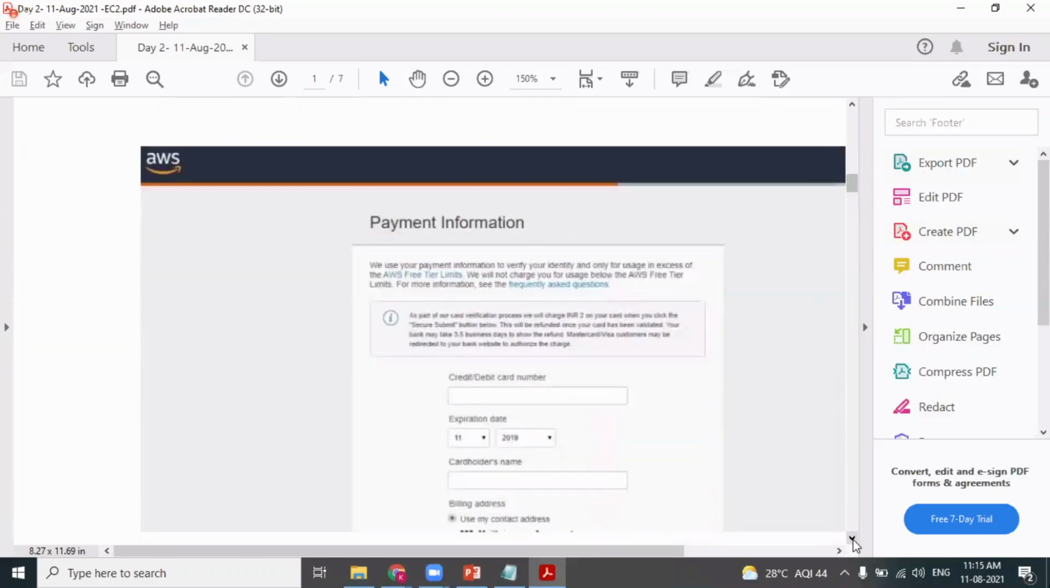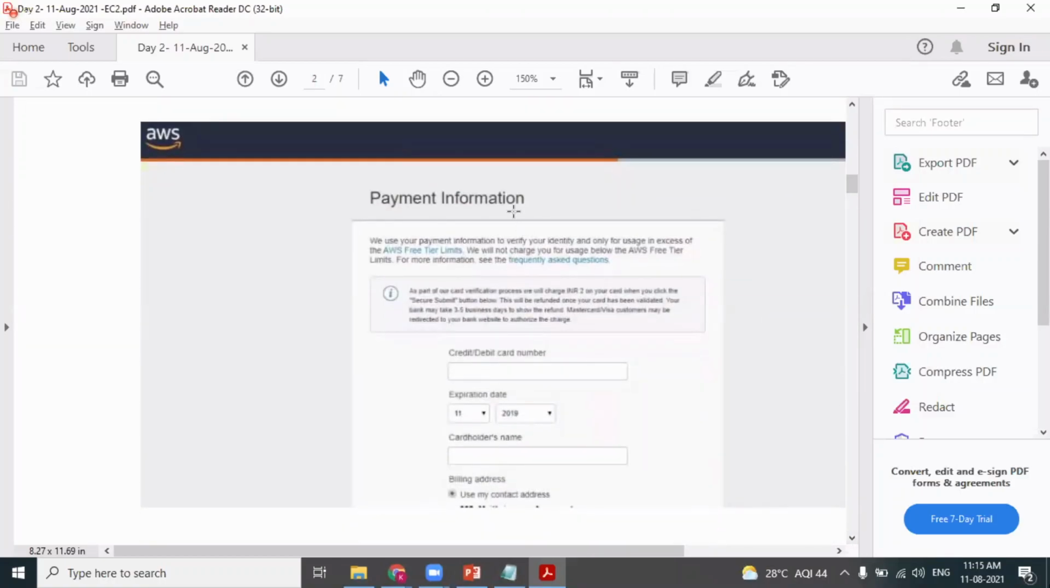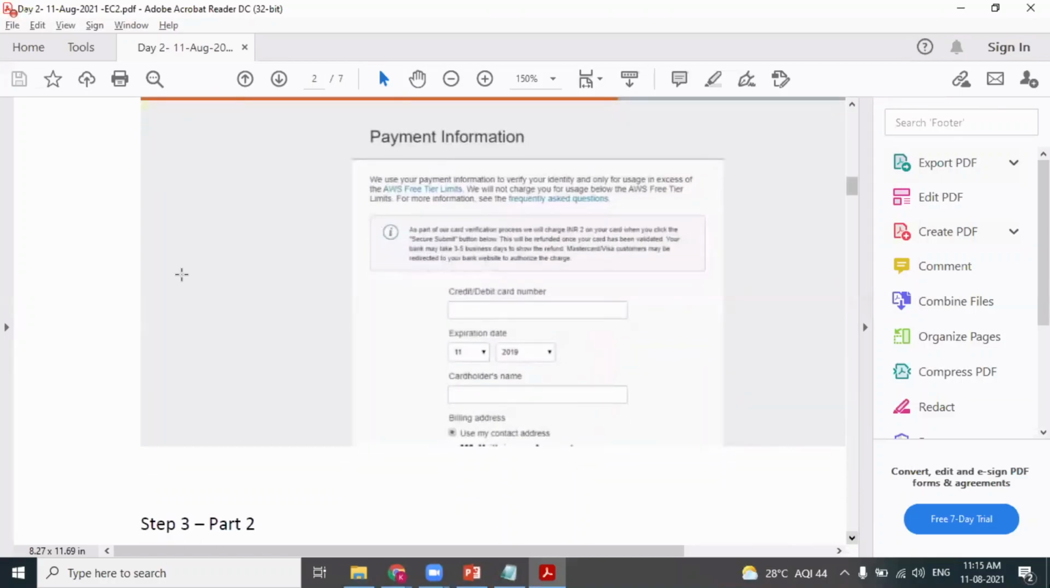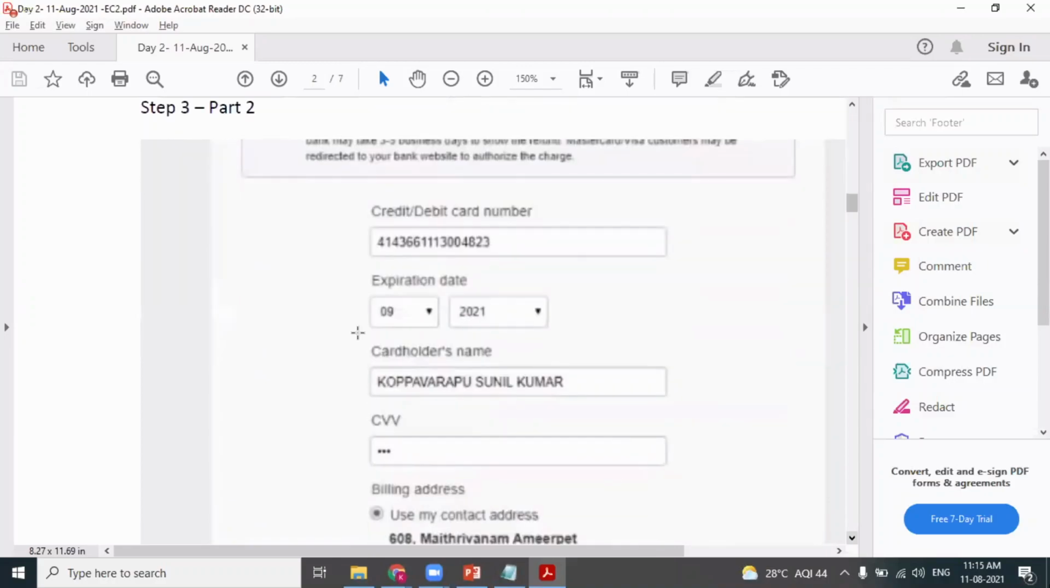Step 3, payment information. It will ask you to link your debit card or credit card. Both are allowed. Better to go with debit card. Enter your debit card details. Enter the expiration date, card holder name. So look at this, I have furnished my details. I have provided my CVV number.